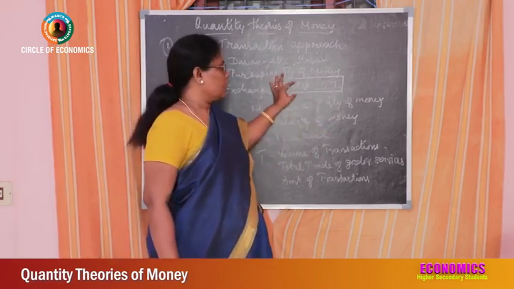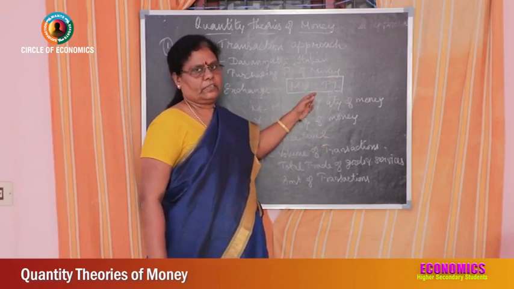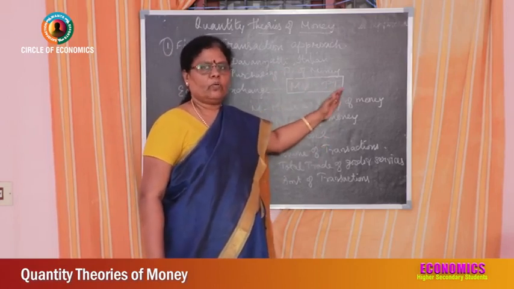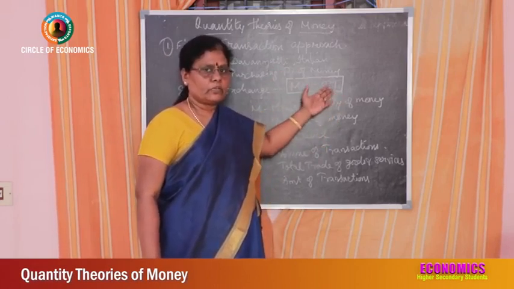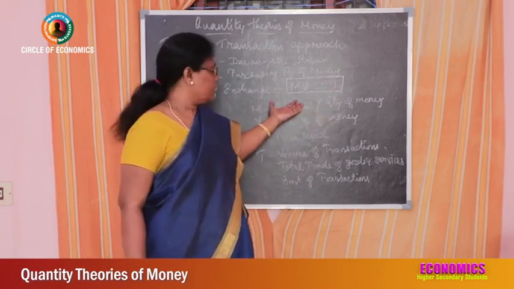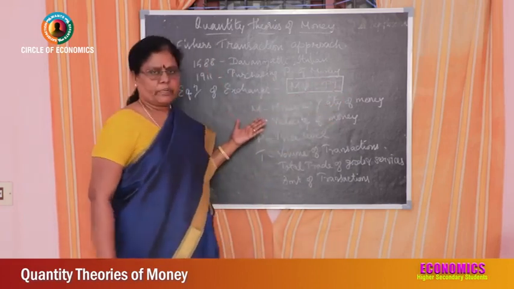So the total quantity of money that is in circulation is equal to the total volume of goods and services bought and sold in the economy. So demand for money is equal to supply of money.